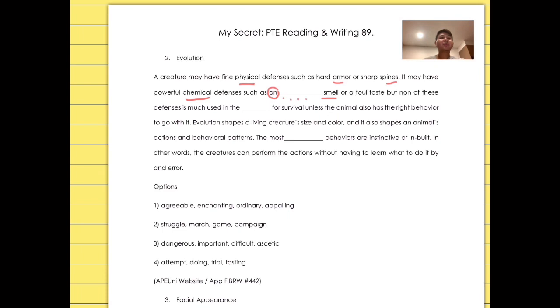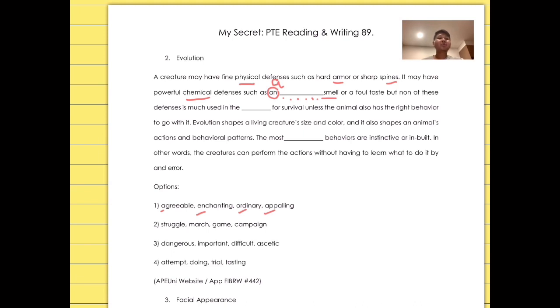What we have to fill in this blank has to be an adjective, and an adjective with a vowel sound, because you see the article is not only a, it's an. So let's have a look here. You've got agreeable, enchanting, ordinary, and appalling. So it doesn't help at all, because everything can fit in this blank.